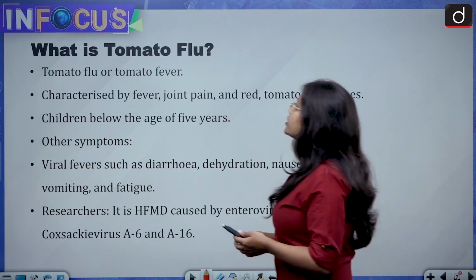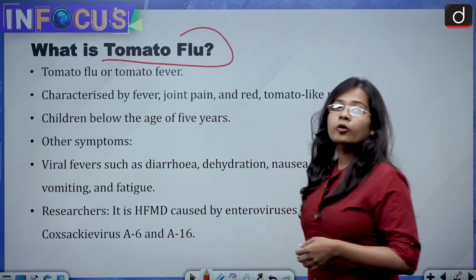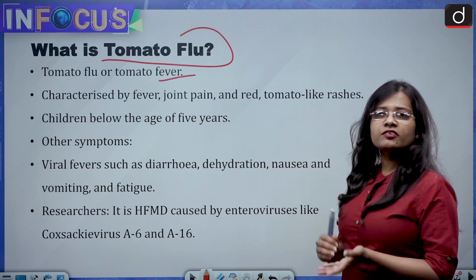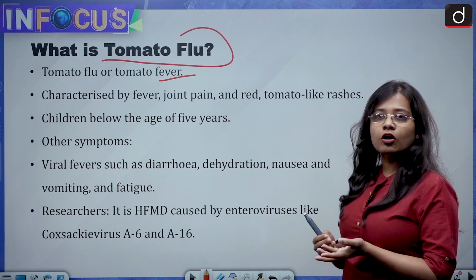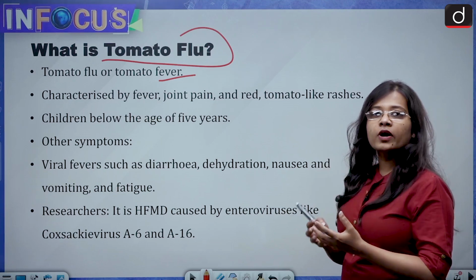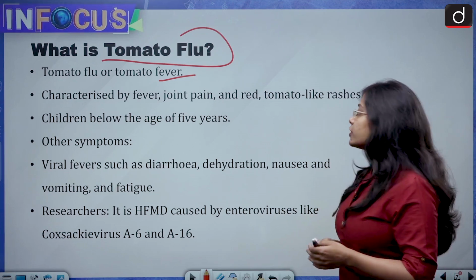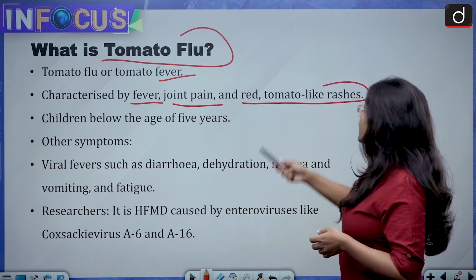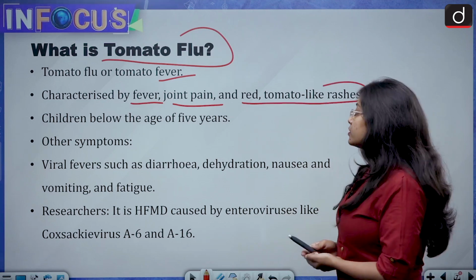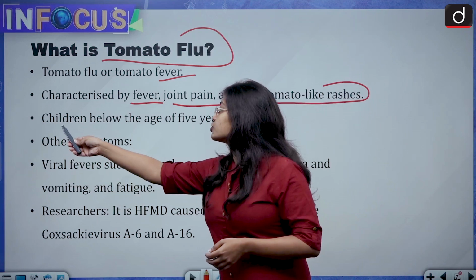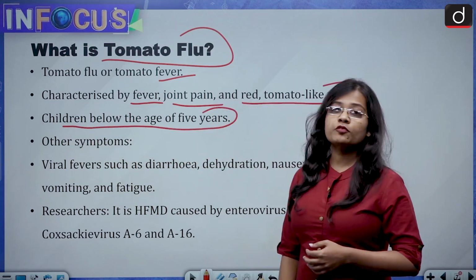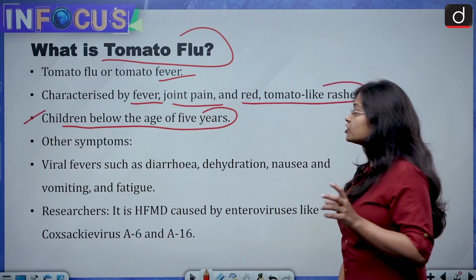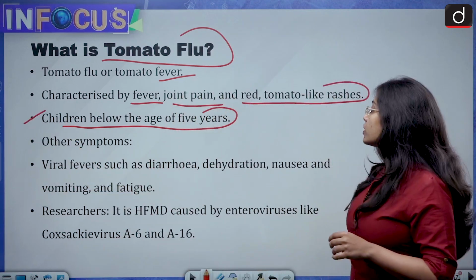Now coming to what is tomato flu, popularly known as tomato flu or tomato fever. What are its symptoms, by which we know that tomato flu has occurred in a person's body? They are fever, joint pain, red and tomato-like rashes, and tomato flu is more prone to affect children below the age of 5 years. Very important prelims fact: children below the age of 5 years are more prone to tomato flu.